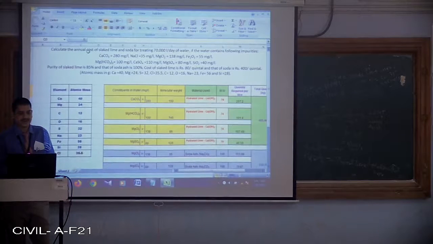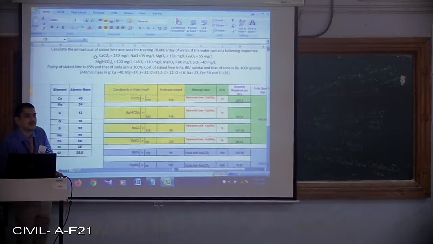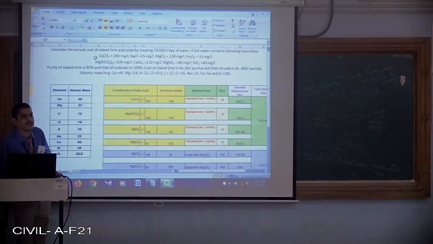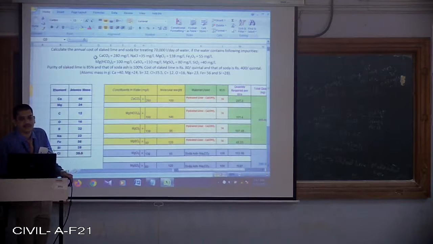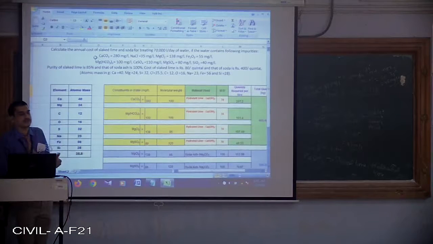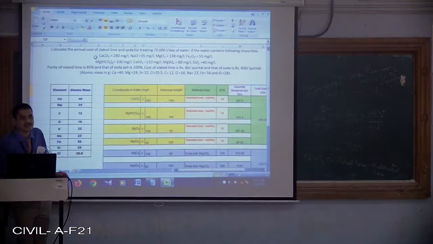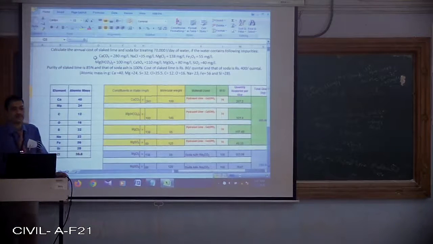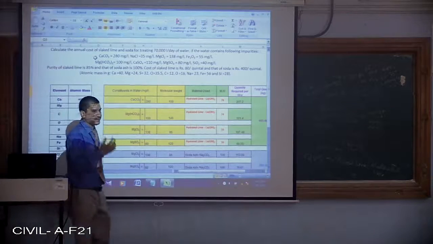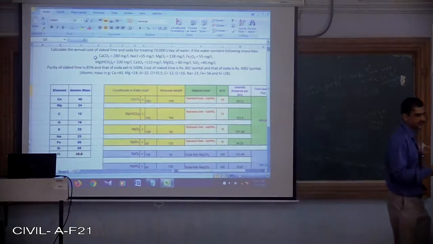So, in this case, he has asked for annual cost, not daily cost. Because at the treatment plant, what happens? We have to procure all the material for the next 6 months, next 1 year, something like this. We need storage space, we cannot procure the materials daily. So, we have to order for the next 3 months, 6 months, 12 months. For that, we need to propose the budget either to the government or to the management if you are working in that particular industry.